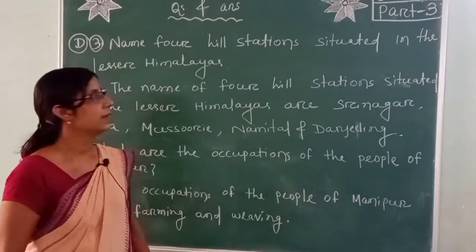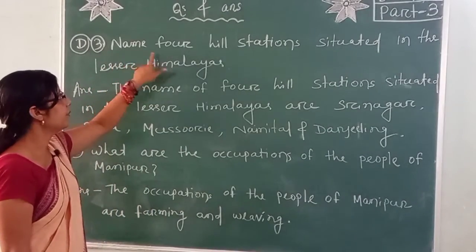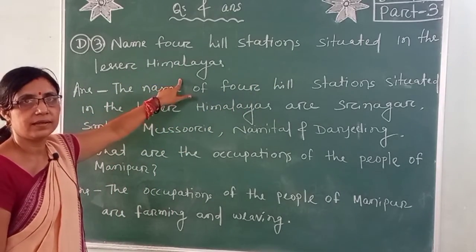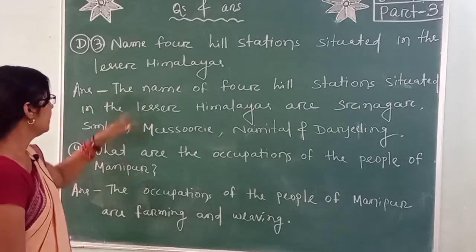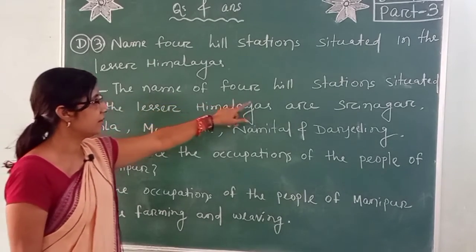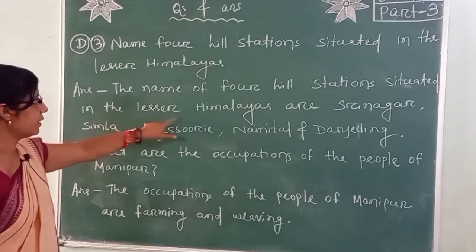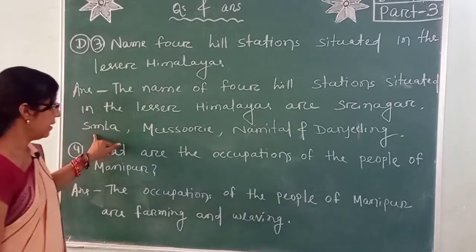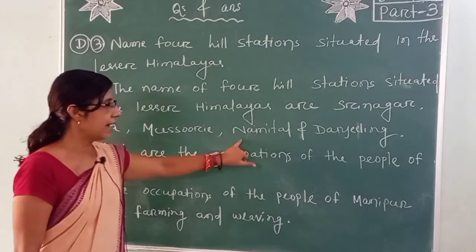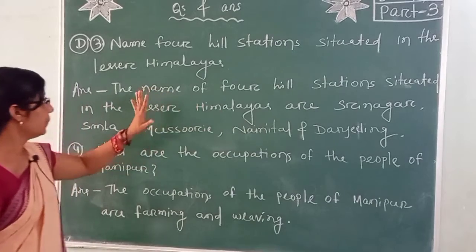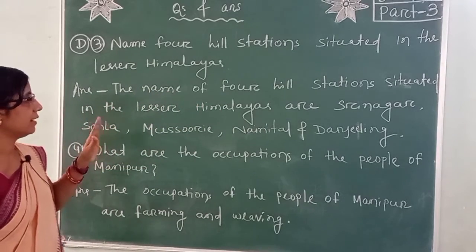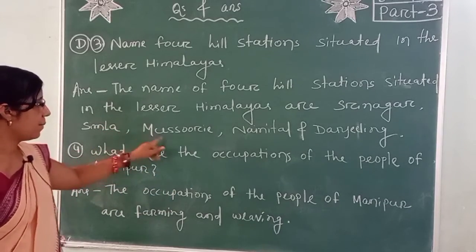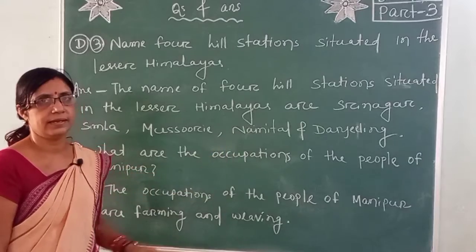Then number 3, name the 4 hill stations situated in the Lesser Himalayas. So the answer is, the hill stations situated in the Lesser Himalayas are Srinagar, Shimla, Mussoorie, Nainital and Darjeeling.